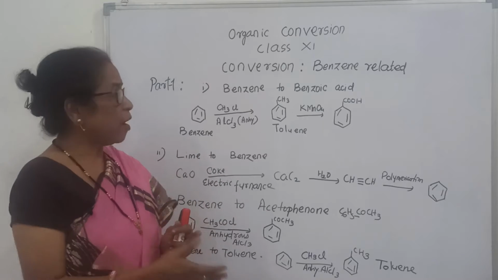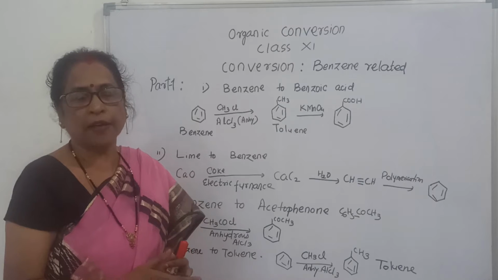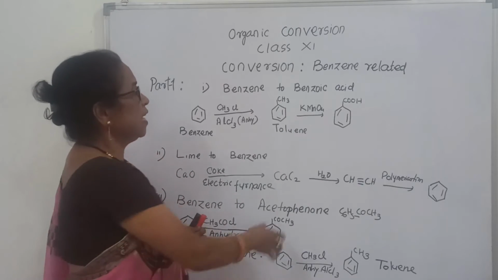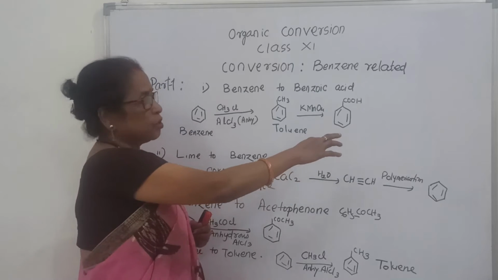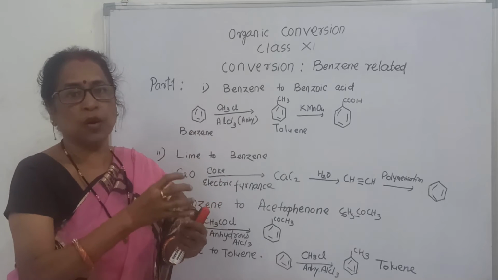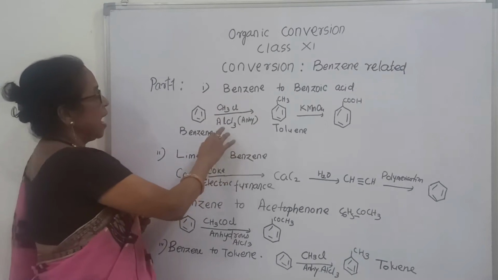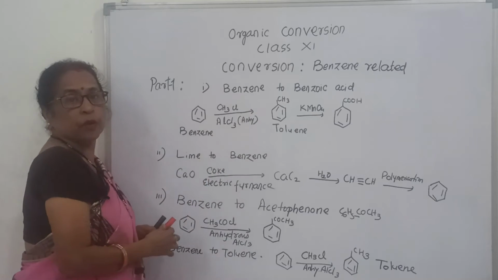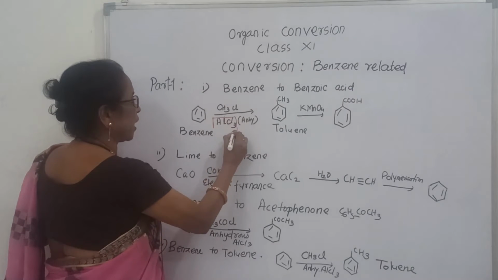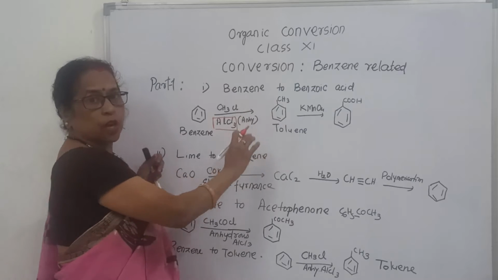What is the formula and structure of benzoic acid? C6H5COOH, that is called benzoic acid, and this is the structure of benzoic acid. With benzene there should be one COOH group. Now see, benzene when treated with methyl chloride and anhydrous aluminum chloride. That means anhydrous aluminum chloride is very important. In this anhydrous condition, first it gives toluene.